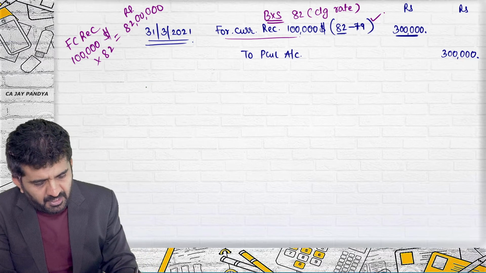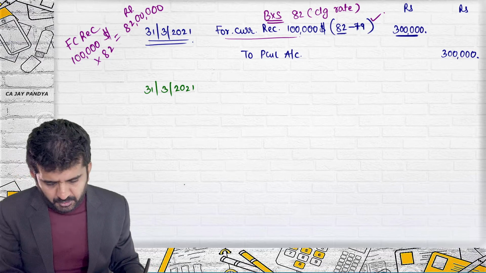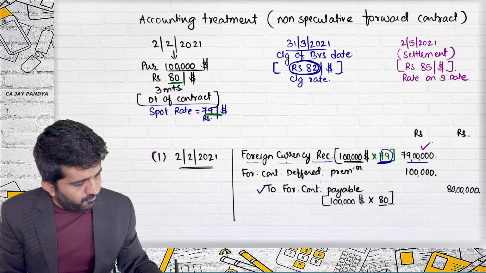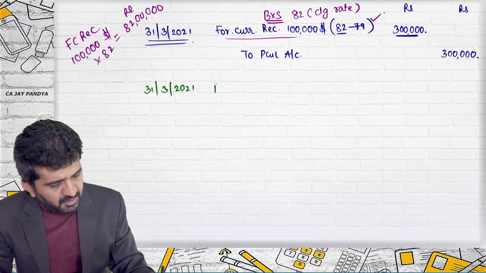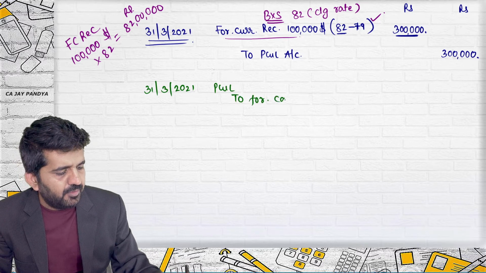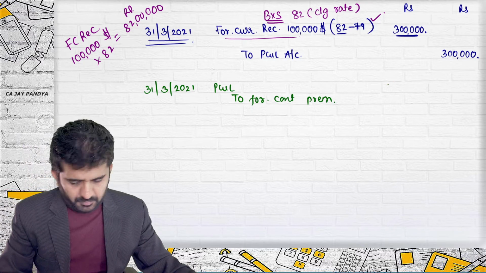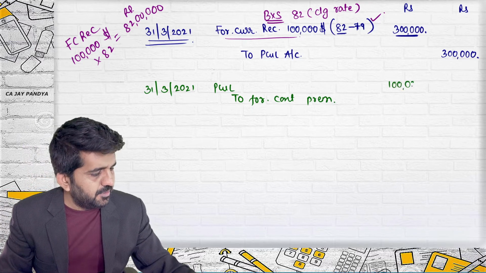On 31st March, one more entry will be passed because we have not directly transferred it to P&L account. This forward contract deferred premium will be transferred to P&L account. Forward contract was 1 lakh rupees.